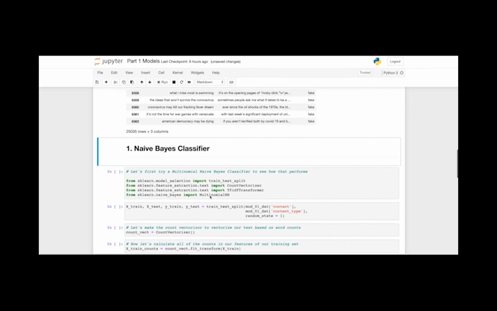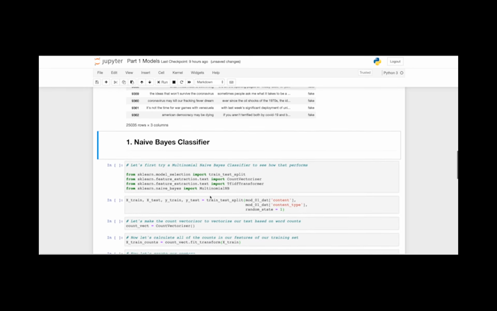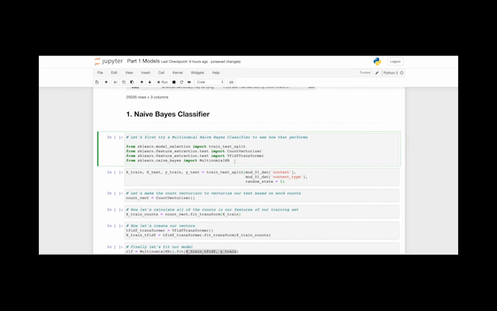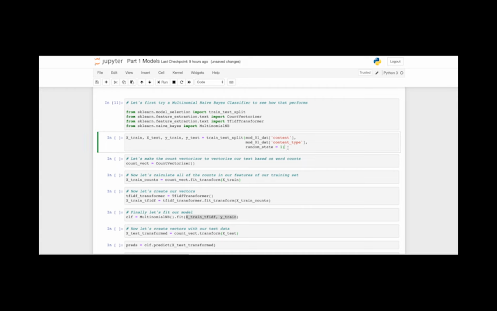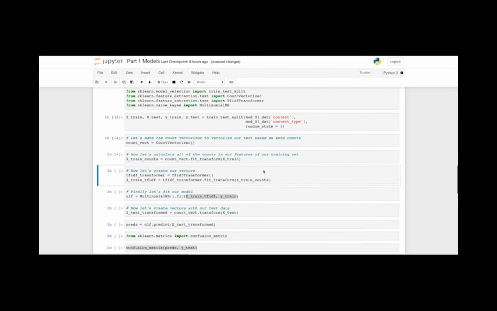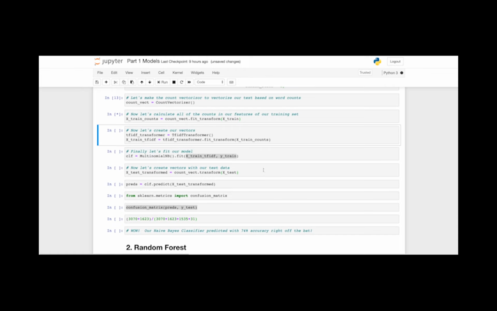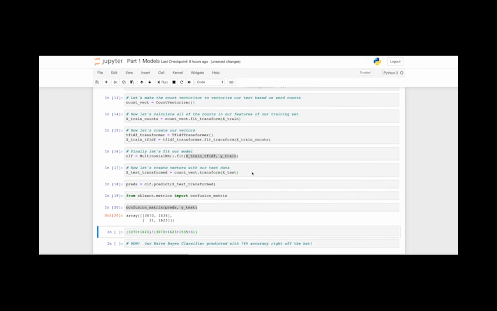The first type of model we created was a naive Bayes classifier. We split the training and test data into a 75-25 train test ratio split. We used our count vectorizer and our transformer to vectorize our article data and trained the model. We predicted on the test set and achieved about 75% accuracy, which was surprising, in a good way.